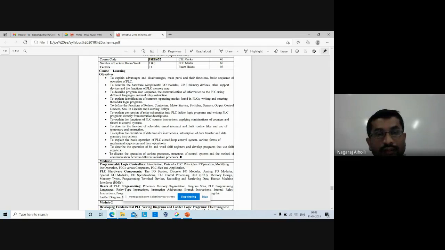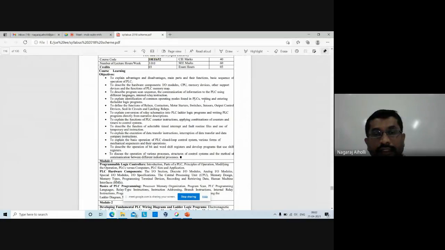Fine. To explain identification of common operating modes found in PLCs. There are various modes of operation of PLC. The mode in which the PLC operates or functions, such as, say, there is one mode called run mode. Run mode means the program, whatever is stored in the memory, that is executed, just like how you are executing the C program, right? Using the compiler, you are executing the C program, you are running the C program, right? That is run mode, right? Similarly, there are other modes of operation for the PLCs.